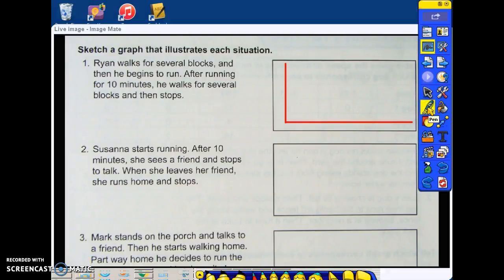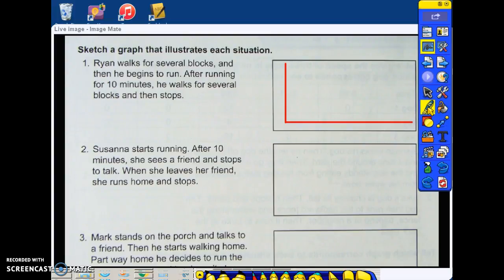All right, we're on page 246, qualitative graphs. Sketch a graph that illustrates each situation. Ryan walks for several blocks and then he begins to run. After running for 10 minutes, he walks for several blocks and then stops.